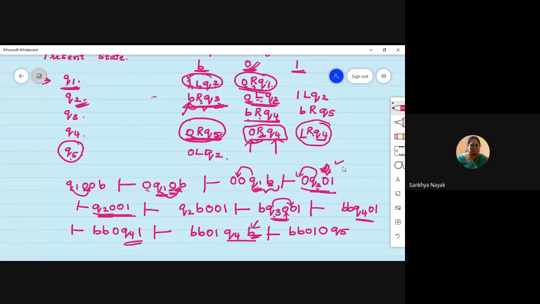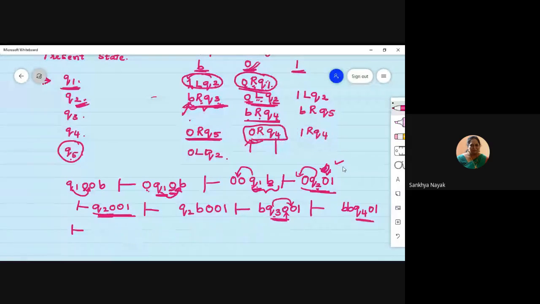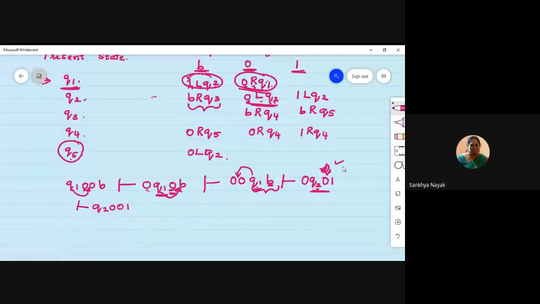Is this clear? Until there is a place to stop. All right. So, for example, if I reach Q5 on 0 or Q5 on 1 or Q3 on blank, I'm going to stop because there are no transitions. I hope what we have done is clear for you. So, I'll stop for today. This is how we represent using the table.